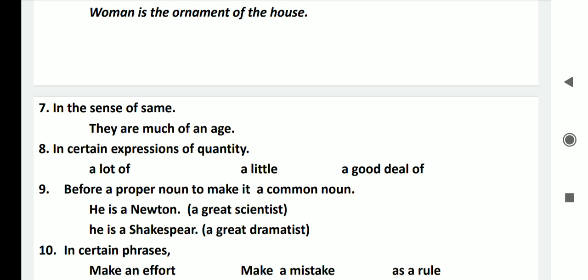In certain expressions of quantity, we use a. For example, a lot of, a little, a good deal of.